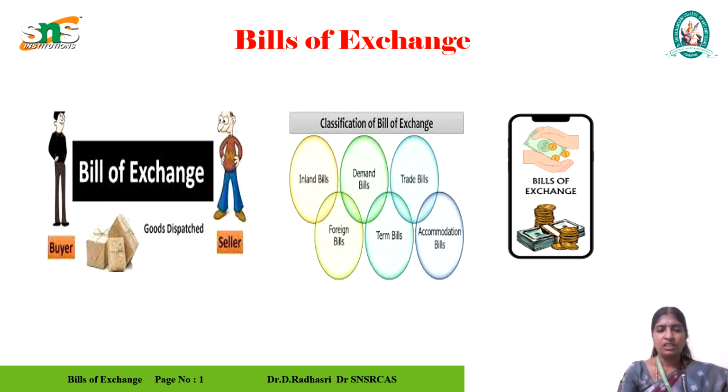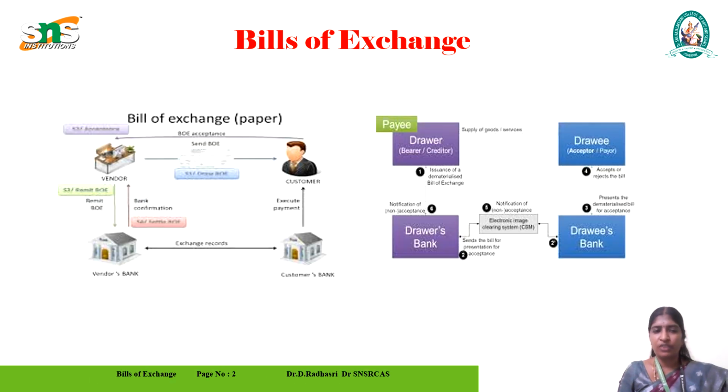The amount and interest, both of them have to give in a bill of exchange. This is the process. The classification of the bill of exchange includes demand bill, trade bill, foreign bills, terms bill and accommodation bills. These bills come under a bill of exchange.